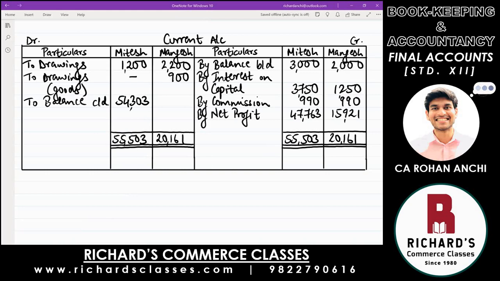To find out that balance, you take this credit side total minus, what is the debit side total? 3,100. There are two figures there, 2,200 and 900. Total is 3,100. Deduct and find out. 17,061. That is the balance. For Mangesh, the closing current account balance is 17,061.